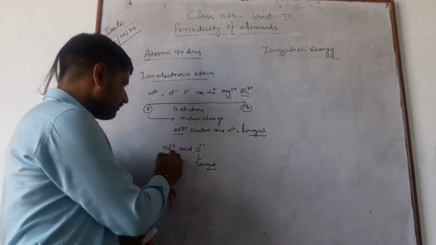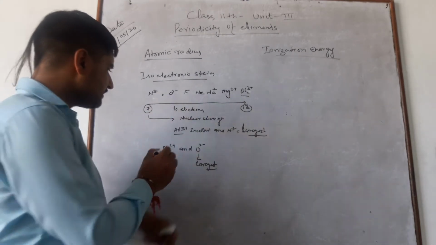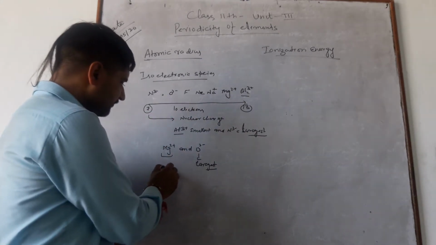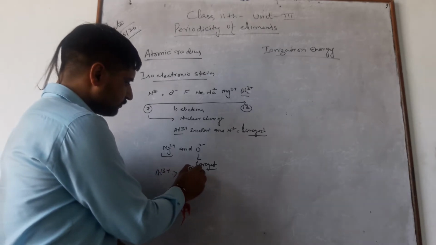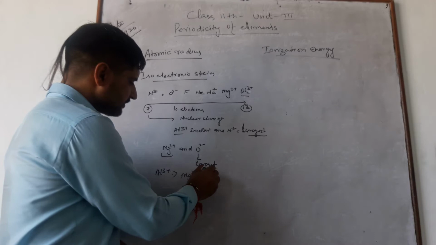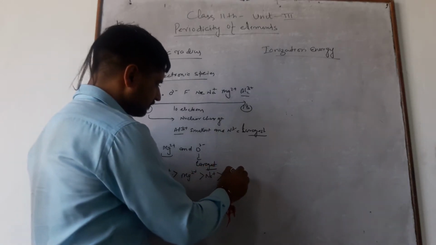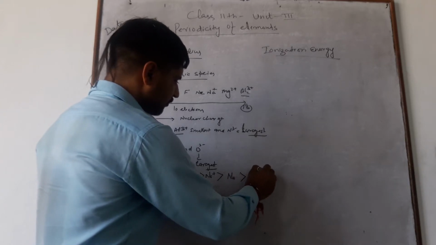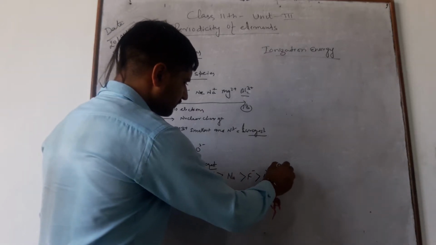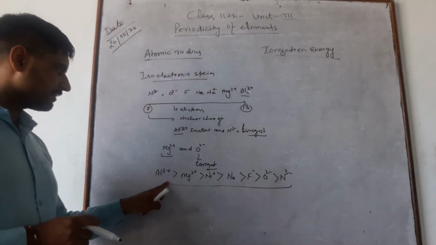Similarly, the order of atomic radius is Al3+, Mg2+, Na+, Ne, then fluorine, then oxygen. This is the order of atomic radius.